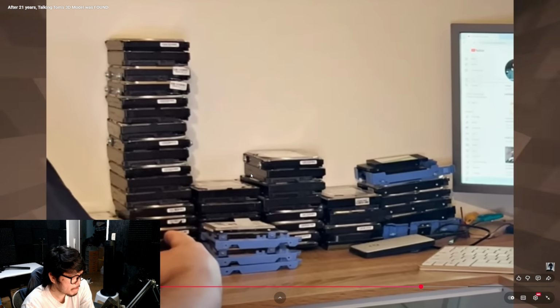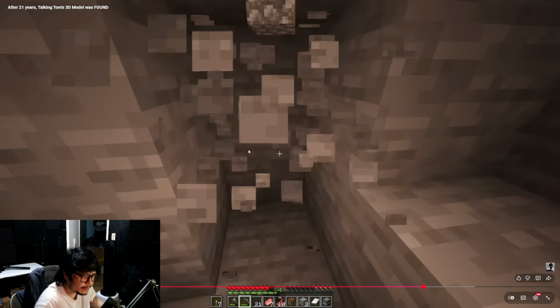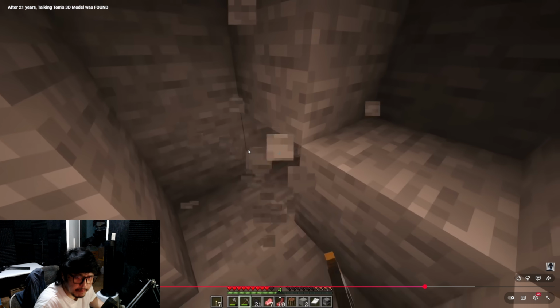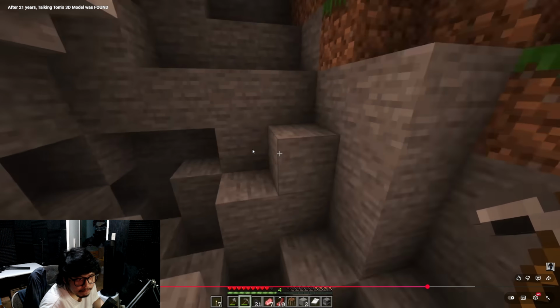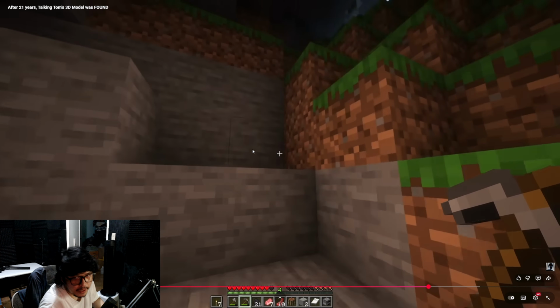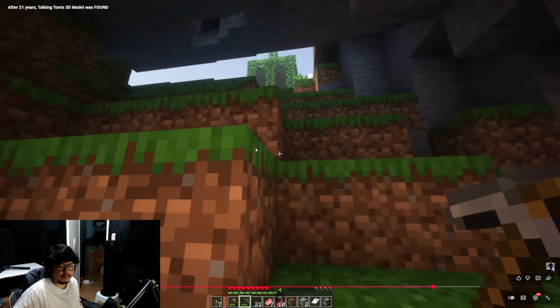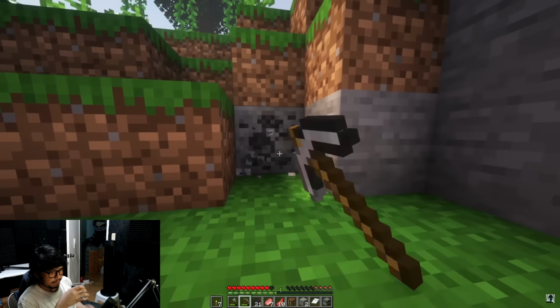Wait a minute. Is that 51 hard drives? Okay, it turns out that over the last 20 years, Addy has archived a lot of his work. That's not a storage, that's a museum. So that's why it took so long to find this. Maybe the files are still from the Windows XP era. There's definitely a lot to get through, but I'm sure he'll get through it. And I guess it's just time for us to wait for him to do his magic.